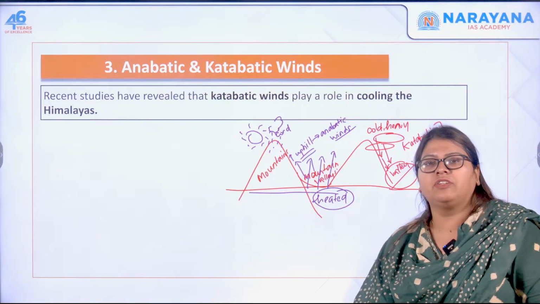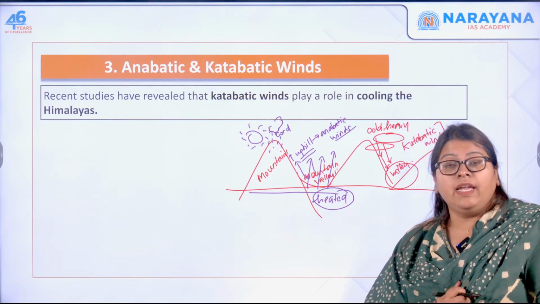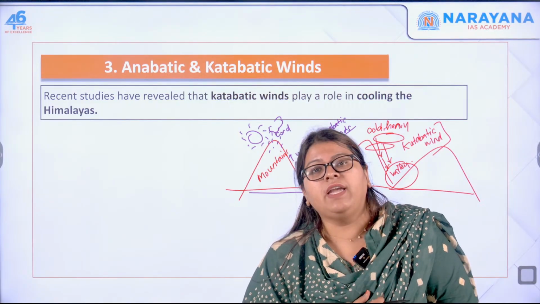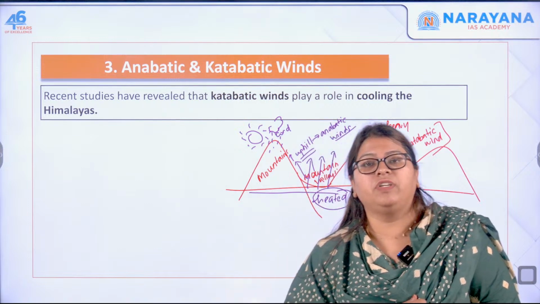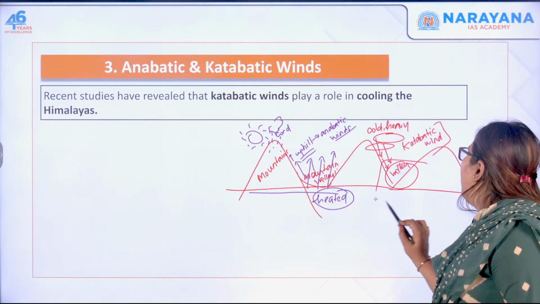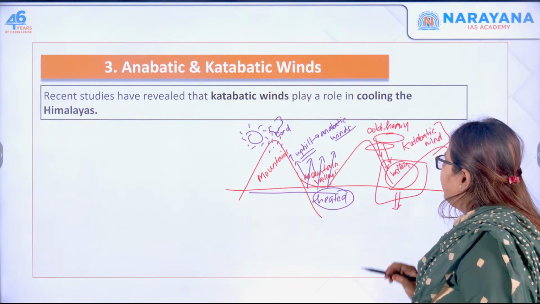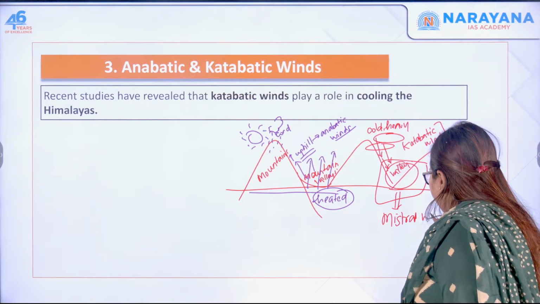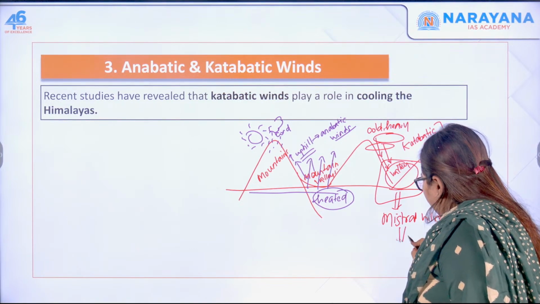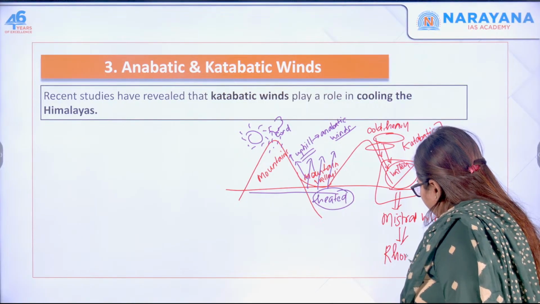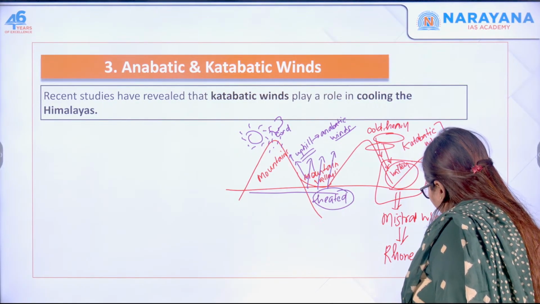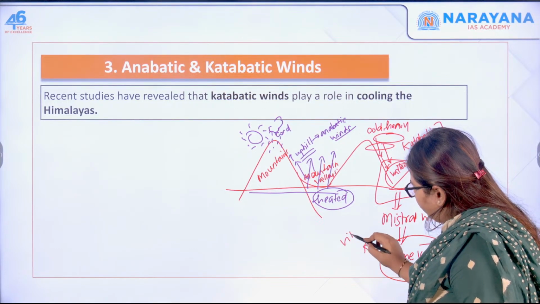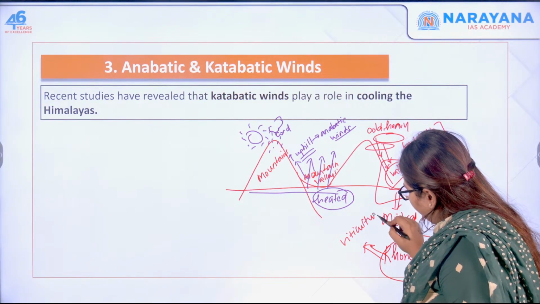The katabatic winds are very dry in nature, and they bring certain benefits to agriculture or any kind of cultivation that takes place over here. One such example of a katabatic wind is the Mistral wind system, which flows through the Rhone Valley. The Rhone Valley is famous for the cultivation of grapes, that is called viticulture.